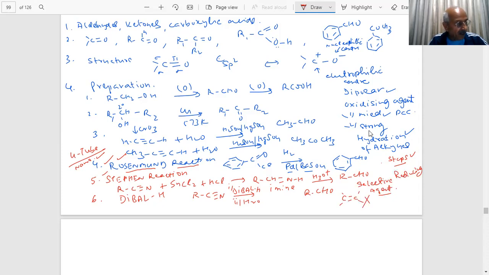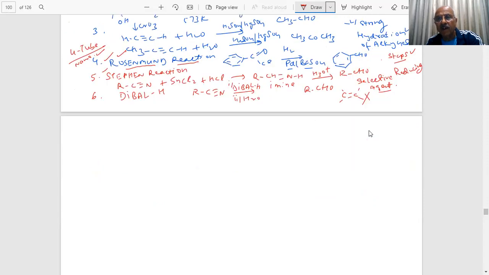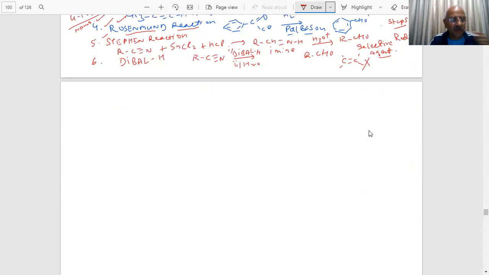Okay, important point, students. Such questions are likely to be given where there will be a double bond and a CN group, and they will put up DIBAL-H and water. What will be the result of that? The double bond is not going to be affected by this, student. These are the points to be noted, student. Every word can be a question in the paper. So we will see certain questions also. Yes, sir. Therefore, this is the story of aldehydes and ketones, students. And when you use aromatic aldehyde, I said one question will be there when you convert toluene into benzaldehyde, student. It is a very favorite question.